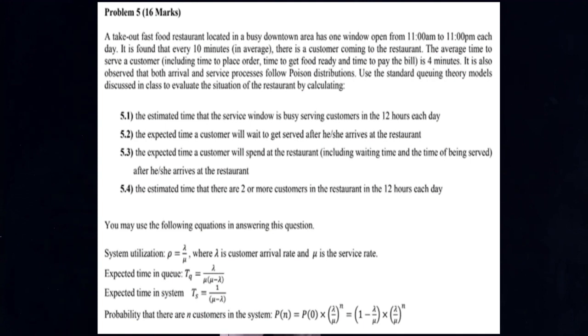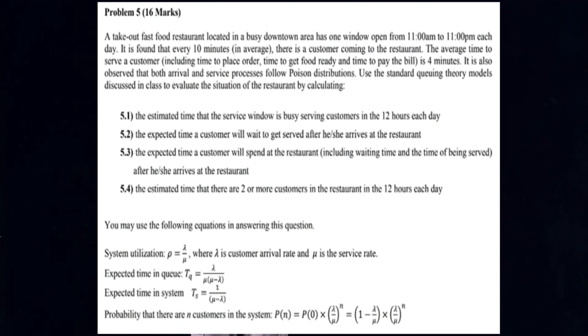The question states that a takeout fast food restaurant located in a busy downtown area has one window open from 11 a.m. to 11 p.m. each day. So that's a 12-hour period. We know that right away. It is found that every 10 minutes on average, there is a customer coming to the restaurant, which means that the arrival rate is going to be one customer every 10 minutes. The average time to serve a customer, including the time to place the order, time to get food ready, and time to pay the bill, is 4 minutes. So we could say that that is our average or mean service time.